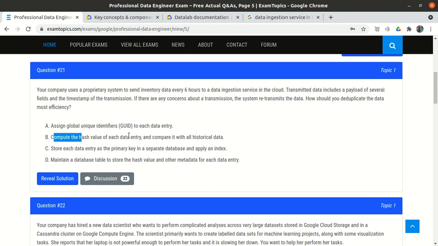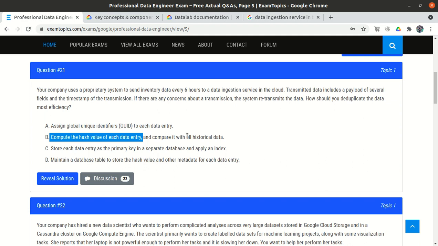Compute the hash value of each data entry. Okay, so they say that whatever data is coming, compute a hash value and compare it with all the historical data. This option might work. Let's suppose one row comes, what we will do is calculate a hash, and let's suppose we have already inserted 100 rows into the data. So we will compare the particular hash with all the 100 rows which we already inserted. If the hash matches, then we will think okay, it is duplicate data.